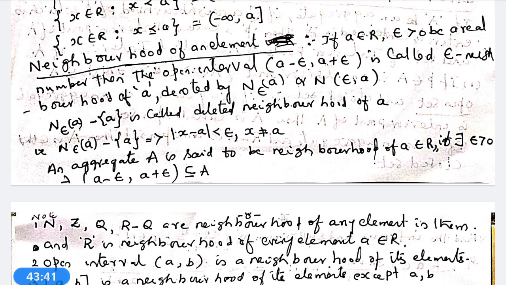An aggregate A is said to be a neighborhood of a belongs to R if there exists epsilon greater than 0 such that the open interval a minus epsilon, a plus epsilon is a subset of A. That is the condition for a neighborhood of a.